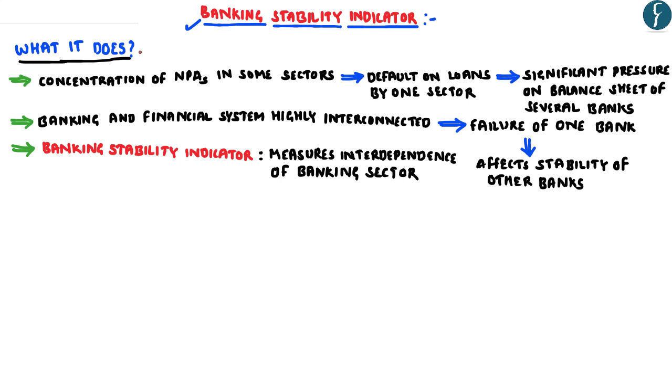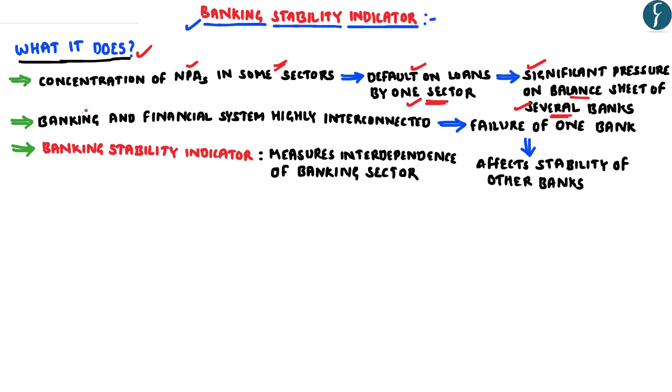Let us first understand what this indicator actually does. If one looks at the NPAs in India, most of the NPAs are concentrated in only some of the sectors of the Indian economy. Now these sectors could be mining, industries, construction companies, etc. These sectors may have received loans from multiple banks and not just one particular bank. Hence, a default on these loans by any one sector can put significant pressure on the balance sheets of several banks. Hence, a default on loans by one sector has the capability to adversely affect multiple banks.